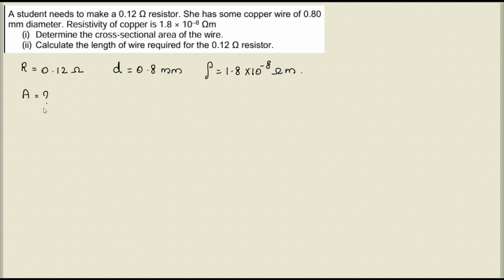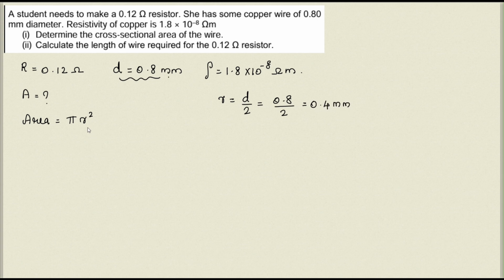How can we find the cross-sectional area? Very simple. When we cut a conducting wire, we get its cross-section as a circle. So cross-sectional area can be found using the equation of area of a circle, pi r square. Now, radius r is not given, but the diameter is given. So first of all, you can find the radius. Radius is equal to diameter by 2, that is 0.8 by 2, which is equal to 0.4 millimeter.